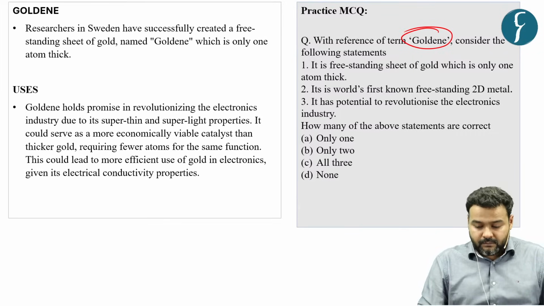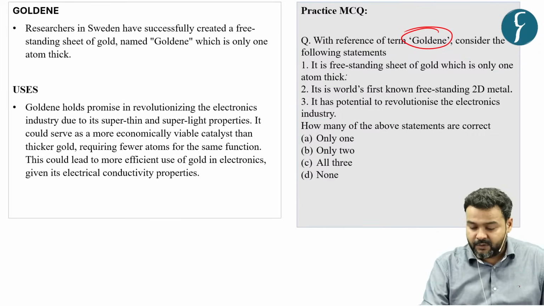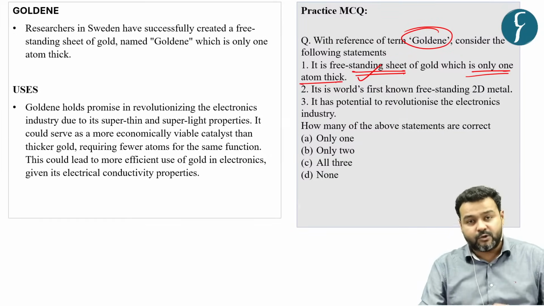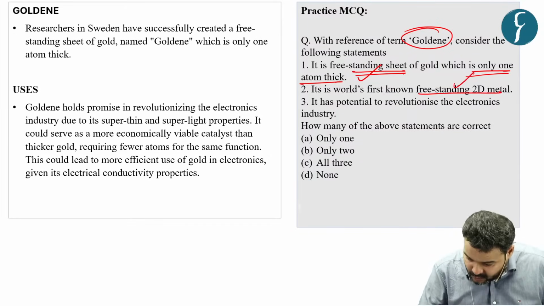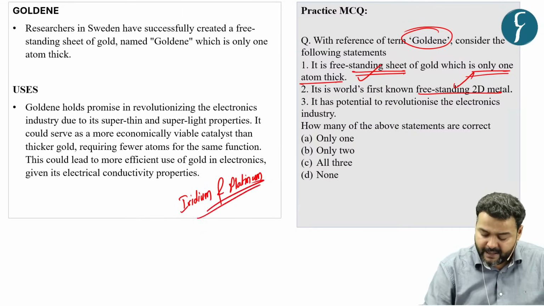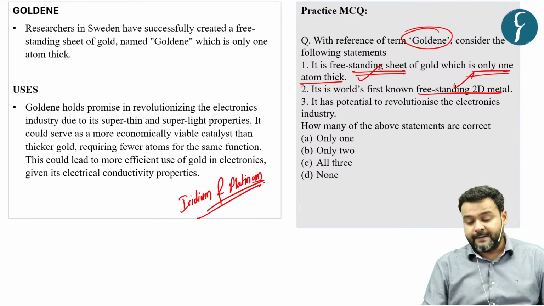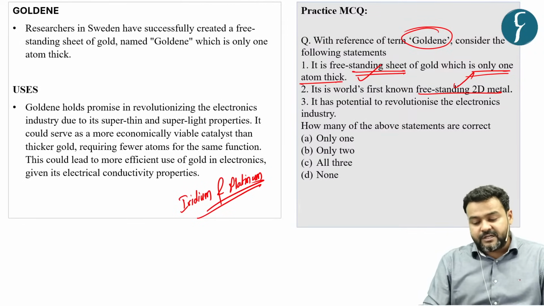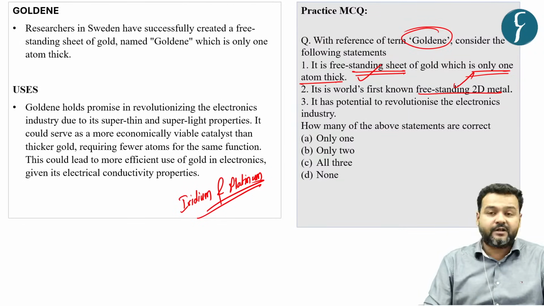The first statement, as we know, is that it is a freestanding sheet of gold which is only 1 atom thick. This is correct. And it is the world's first known freestanding 2D metal. This is also correct because studies are going on for iridium and platinum, but no result has been found. So scientists say this is the first known metal to have a freestanding 2D form. Now it has the potential to revolutionize the electronics industry.